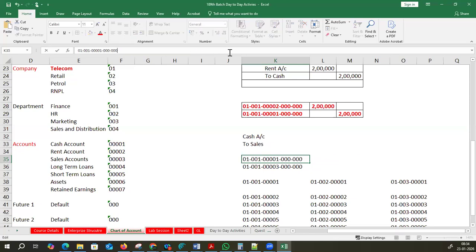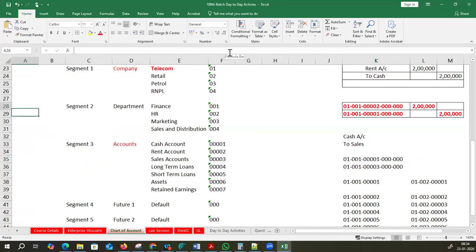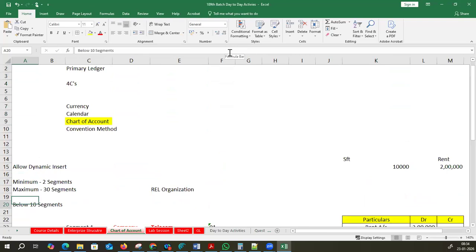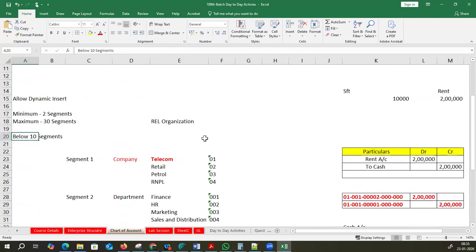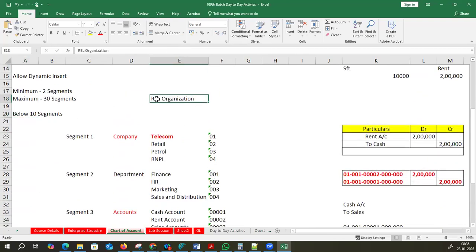So we always suggest they go for below 10, the best practice as per industry standards. The application, Oracle Fusion, is giving up to 30, but below 10 is the best practice. Okay, fine, let's move on.